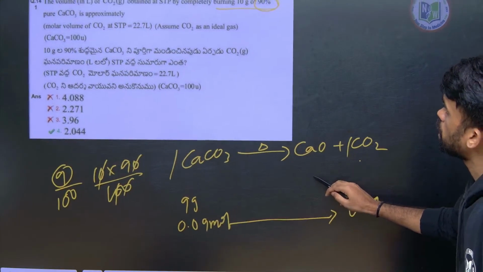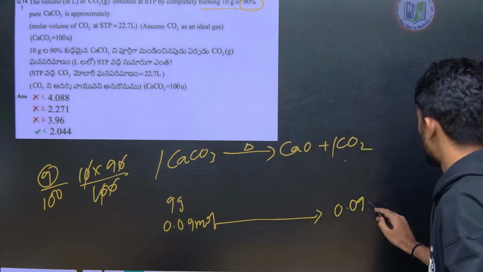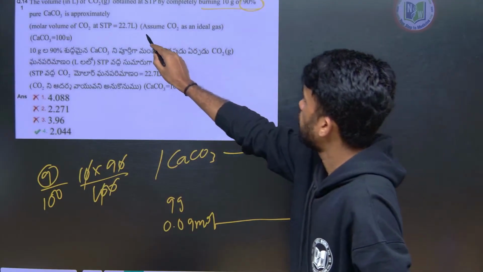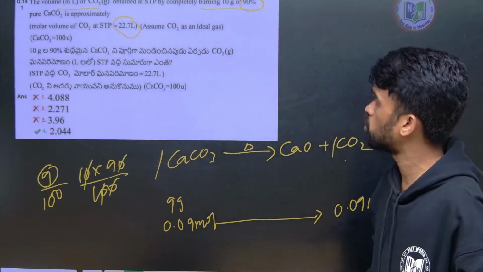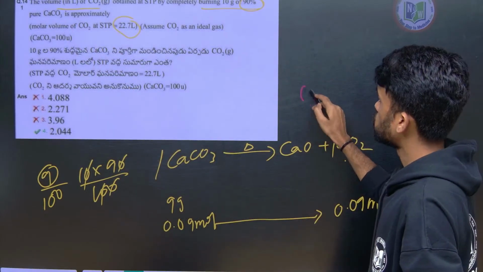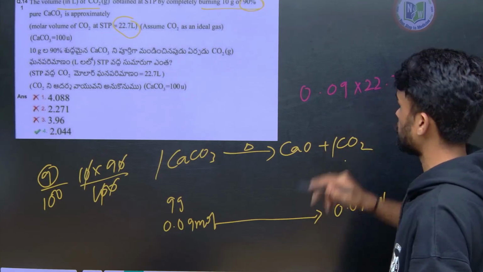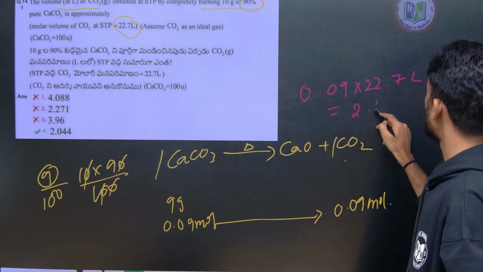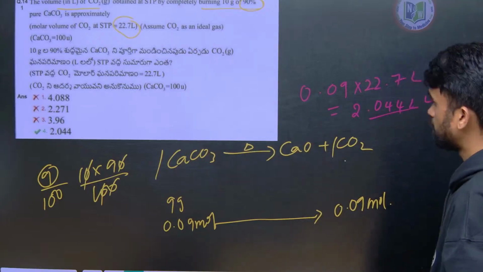This is the amount of CO2 formed. So multiply with this value, and we will get the volume of CO2 formed. So this is 0.09 mole into 22.7 liters. If you do this, you will get 2.044 liters. This is our answer.